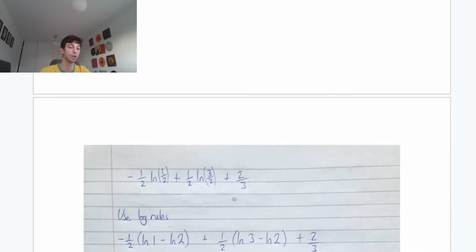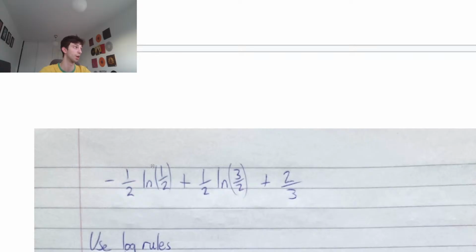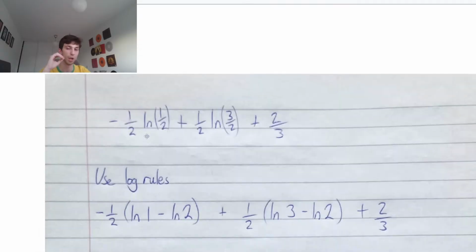Okay? From here, guys, we're going to use our log rules because this is not simplified. They want the exact area simplified. We know that when we have log A over B, so for example, log 1 over 2, we can rewrite this as log A minus log B. So we're going to have minus a half times ln 1 minus ln 2. Before I even carry on, we see ln 1, the natural log of 1. You've got to think 0 immediately in this exam. Can't be wasting time. You see ln 1, you think 0. So we have minus a half times 0 minus ln 2, plus a half is going to be ln 3 minus ln 2. Once again, log A over B is log A minus log B.